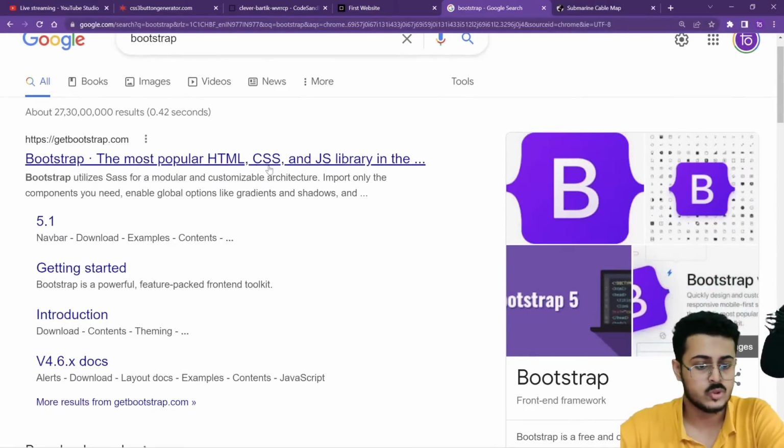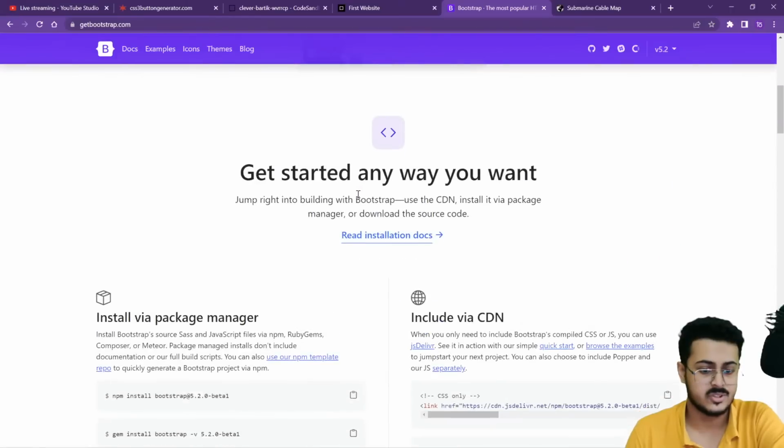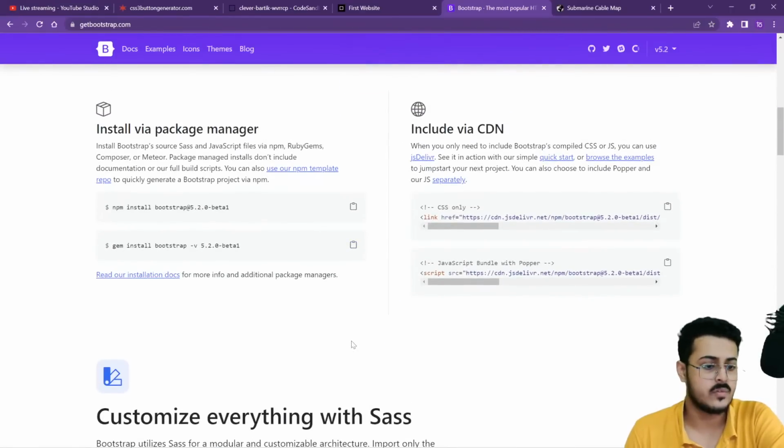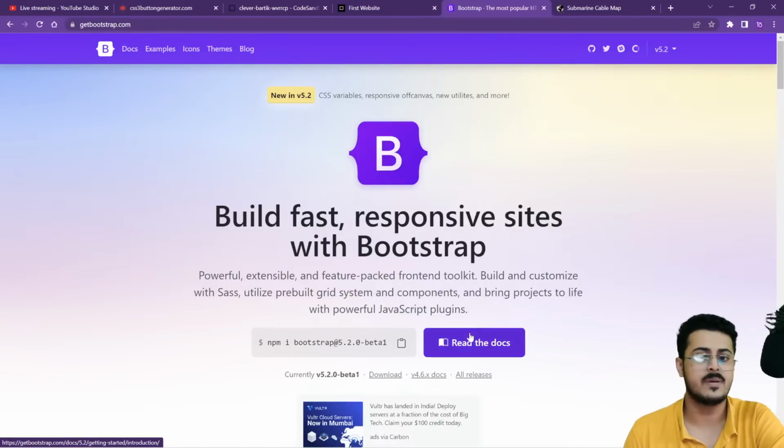Okay, we are having Bootstrap right over here, the most popular CSS and JavaScript library, as you're able to see. This is what we will be using. Now, why is Bootstrap so famous?